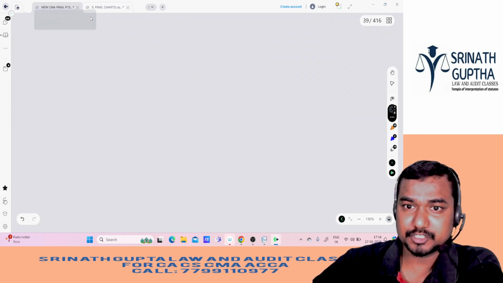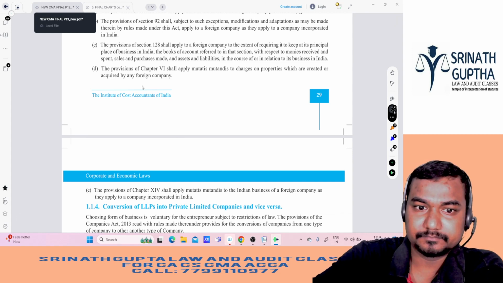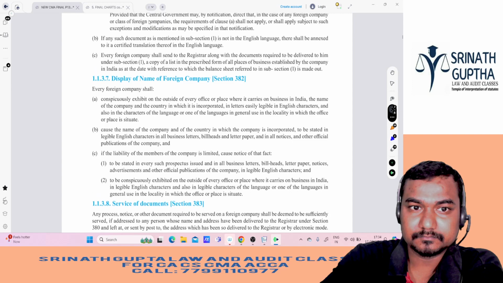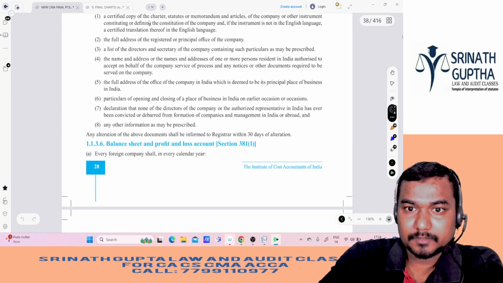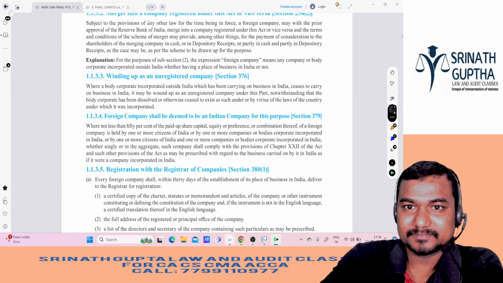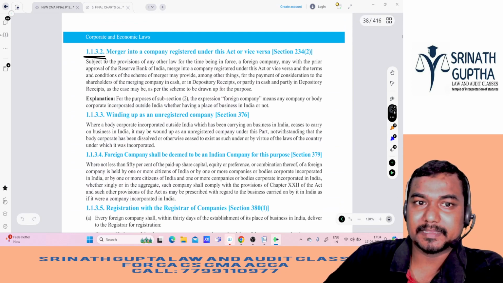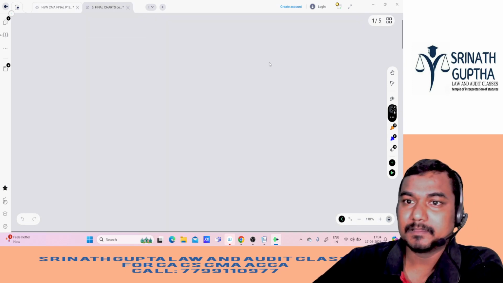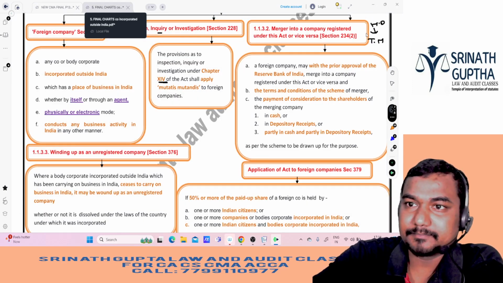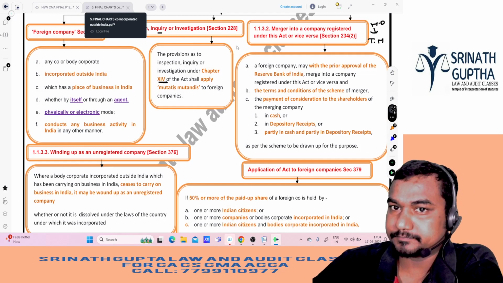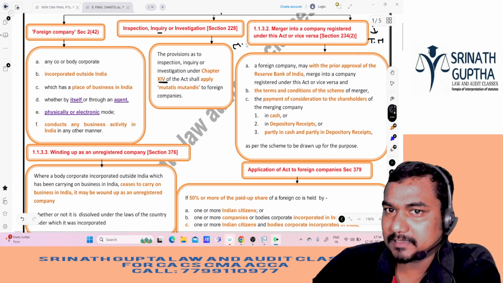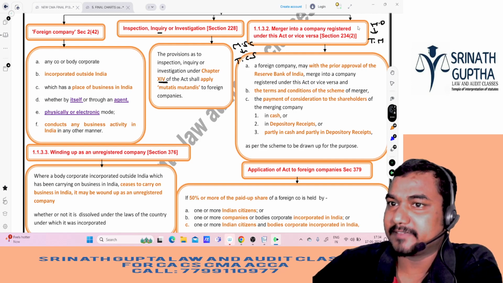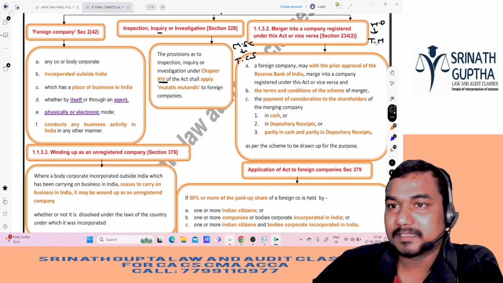You can also compare with the initial material. So he's explaining all these things under a single chapter only. He's giving the numbering like this. So what does it mean? When a foreign company is there, like Microsoft Computers, and they want to merge with Tata Consultancy Services. Otherwise, Harley Davidson with Tata Motors.